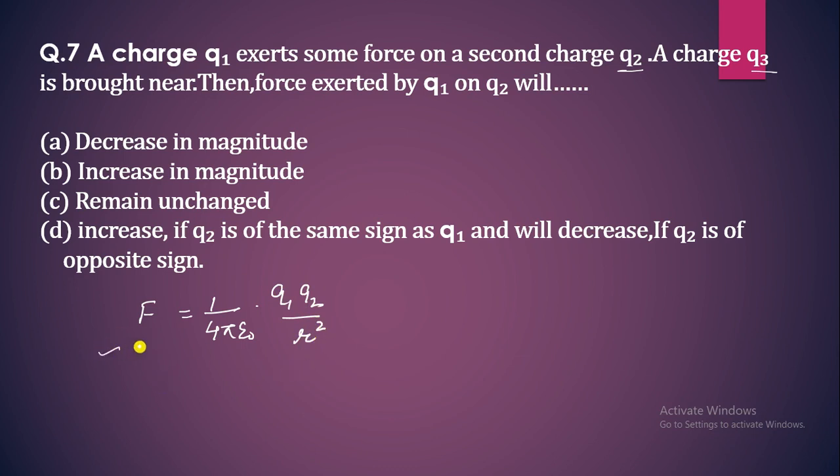We know the Coulomb's force is not affected by any third charge. So the answer of this question is option C, remain unchanged when a charge Q3 is brought near to this system.